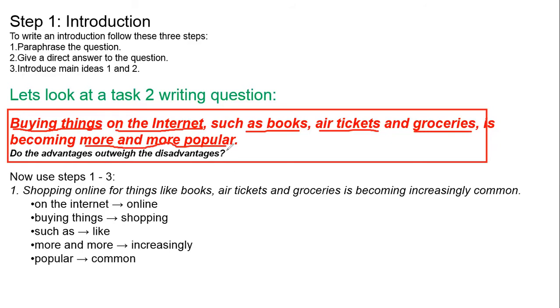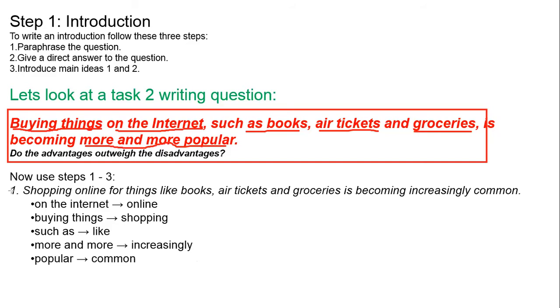If you start buying things on the internet, such as books, air tickets, and groceries, it is becoming more common and more popular. So this is the question IELTS has given us. What we want to do is paraphrase it. First of all, we will do paraphrasing. Look, this is how we have paraphrased it. Look at this one now.